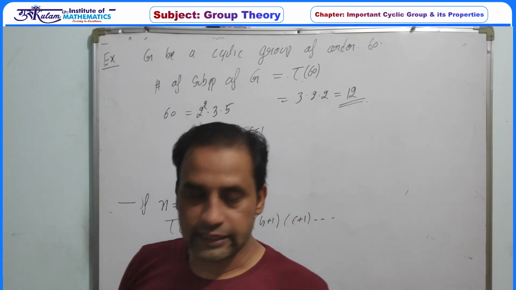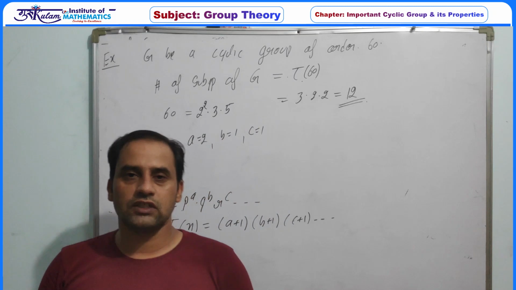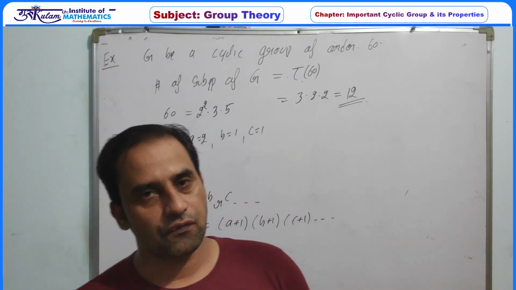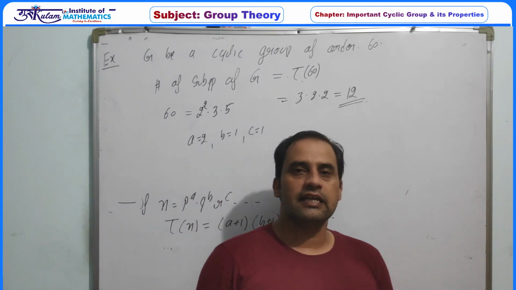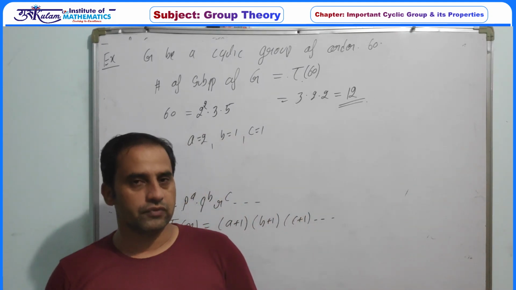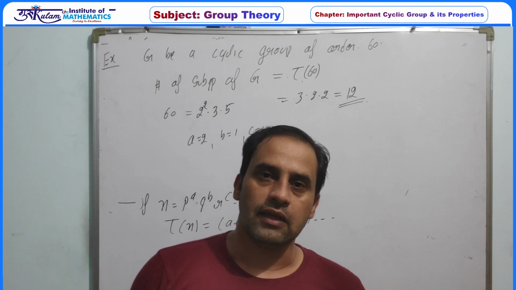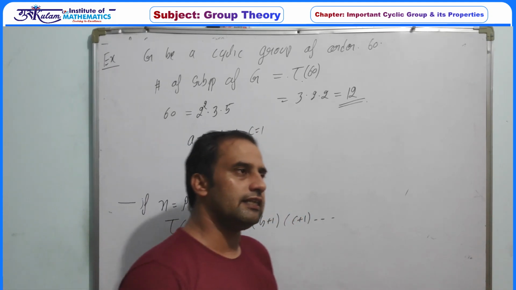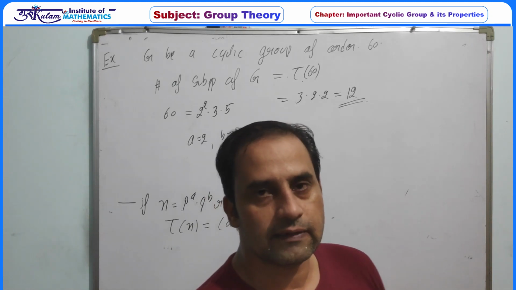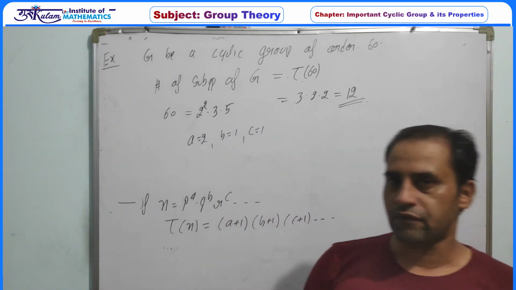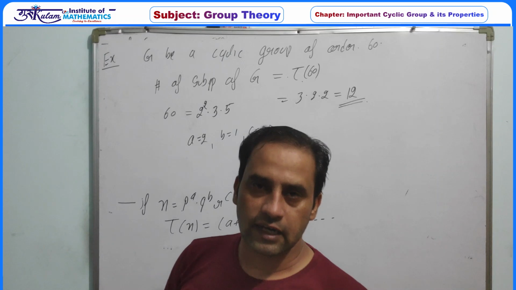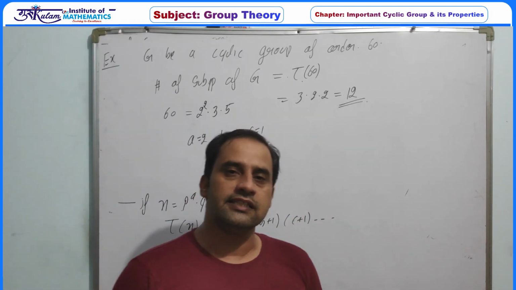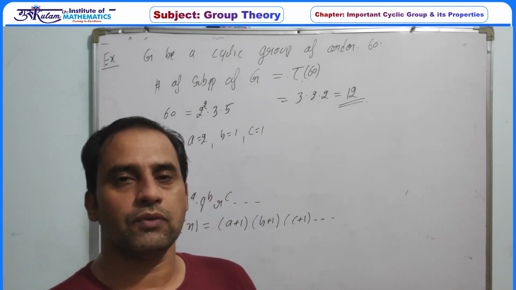So in cyclic groups, the first concept we have discussed is that a finite order group is cyclic if and only if it has an element whose order is equal to the order of the group. Second, if G is a cyclic group of order n, then the number of generators in G is exactly phi n. Third, if G is a cyclic group of order n, then for each divisor k of n, G has exactly one subgroup of order k.